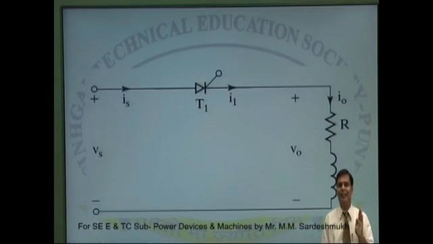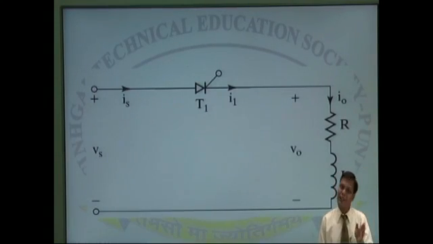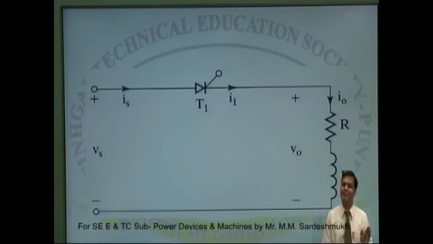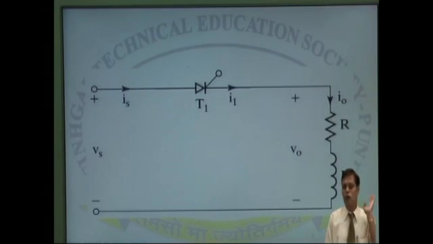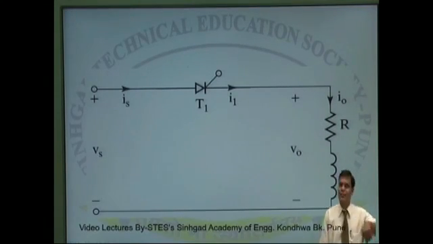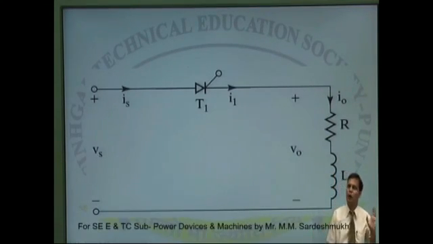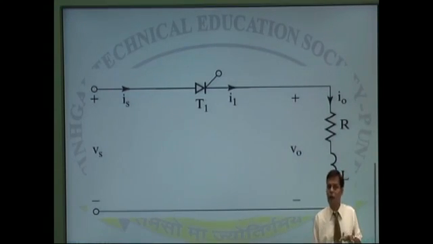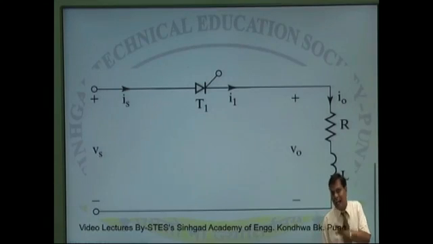In case of an uncontrolled rectifier, that is a diode, when the anode is positive with respect to the cathode, with voltage greater than the knee voltage, that is 0.7 for silicon and 0.3 for germanium respectively, it goes forward bias. And when the anode is negative with respect to the cathode, it goes reverse bias and acts as an off switch.